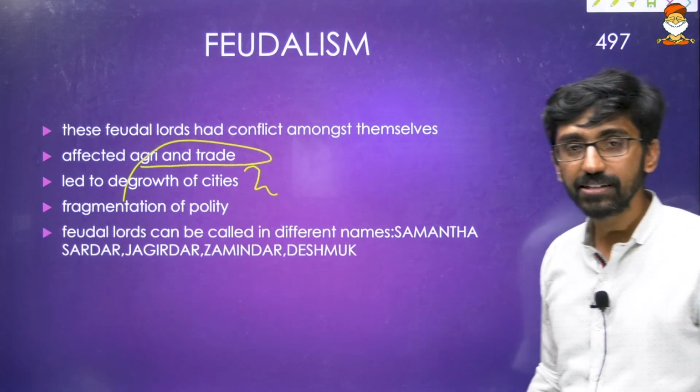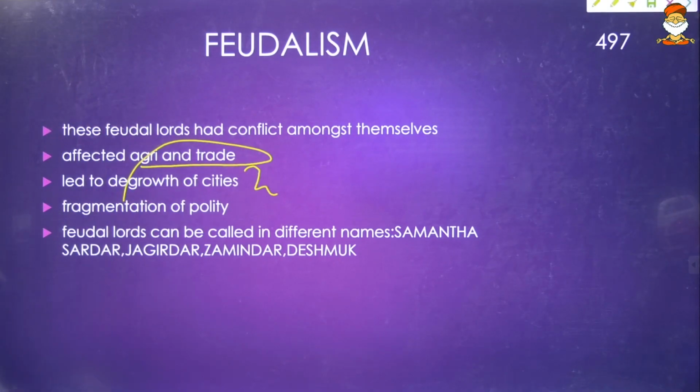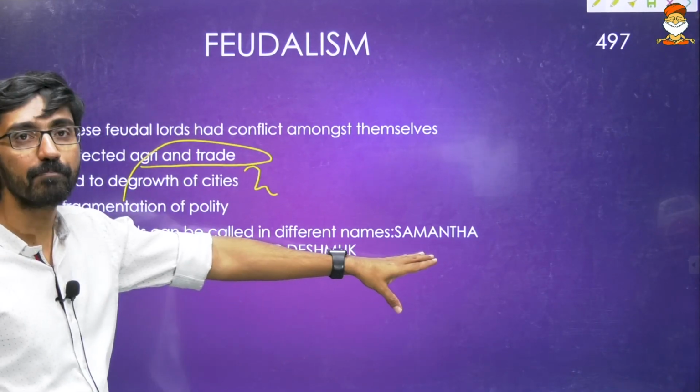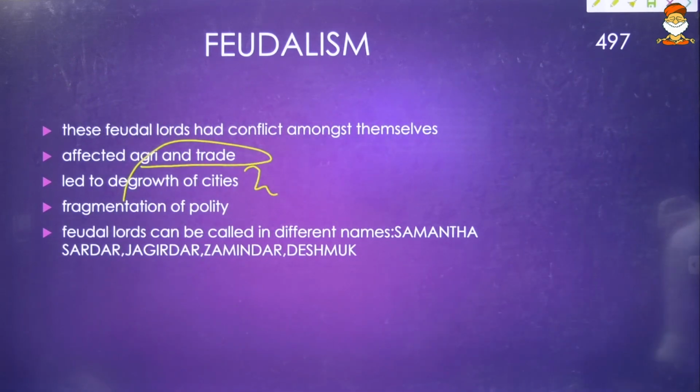Fragmentation of the political system, and these landlords who received the land grants and wanted to increase their power came to call themselves by different names like Samanta, Sardar, Jagirdar, Zamindar, and Deshmukh. These kinds of names were being used for different feudal lords, and these are names across India.